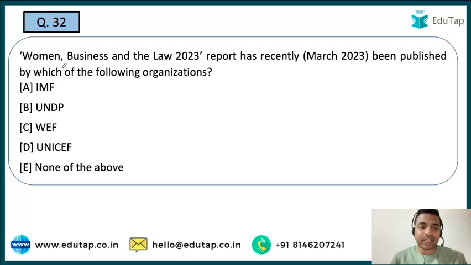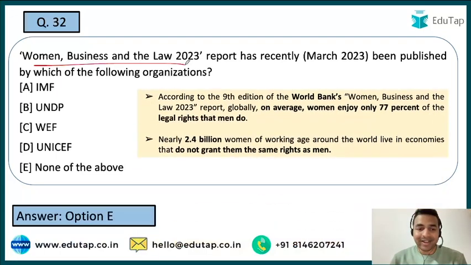Now the next question. The question is from the Women, Business and the Law 2023 report, and you are required to tell me the name of the organization which has released this particular report. So here guys, the right answer is option E, that is none of the above, as this particular report has been released by World Bank.